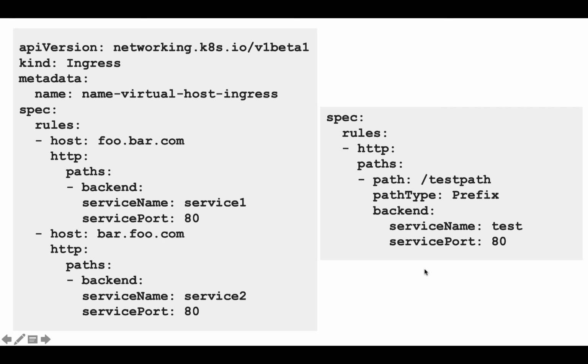Let's say if the prefix of the path is retail, then take me to service, let's say retail on port number 8080, so on and so forth. So this is what ingress is, and it is very useful for path-based routing or host-based routing. And the same thing can be done using Istio also. So I'll take a look at accessing application from outside using ingress, but will not use ingress, will use something called ingress gateway, gateway object and virtual service in Istio.